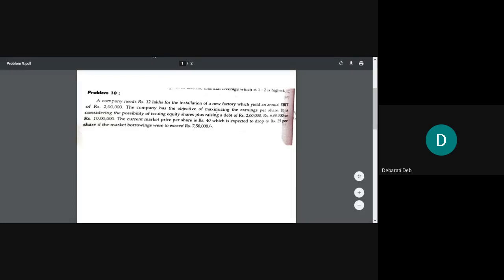The company has the objective of maximizing the earnings per share. Okay, same objective as the previous ones. It is considering the possibility of issuing equity shares plus raising a debt of 2 lakh, 6 lakh or 10 lakh. Okay, three options are given.